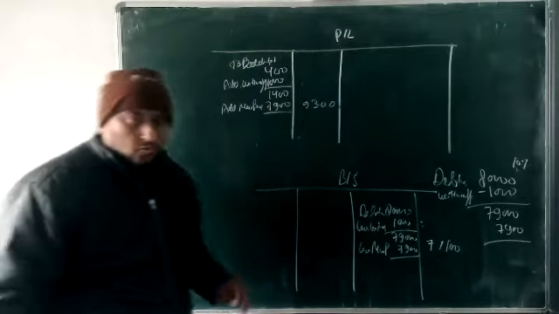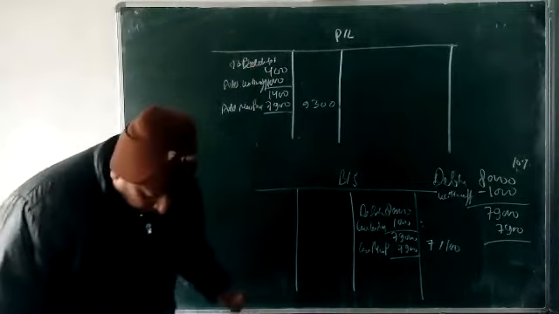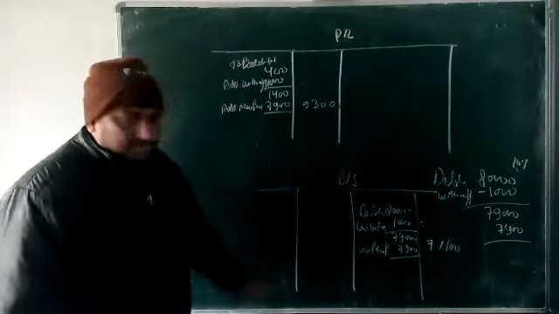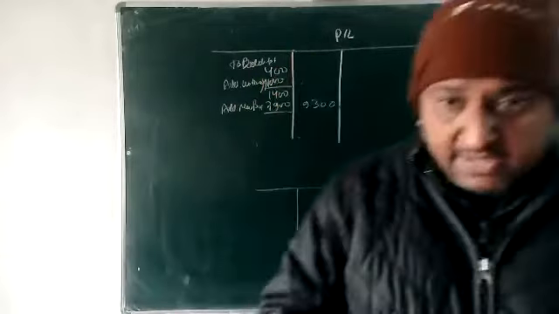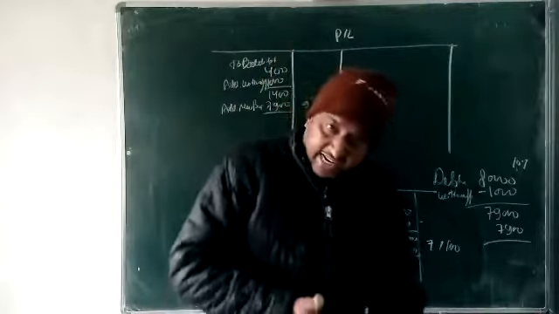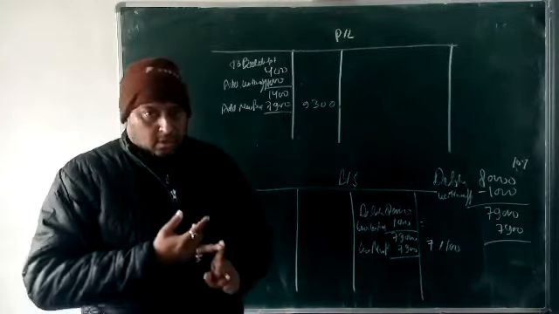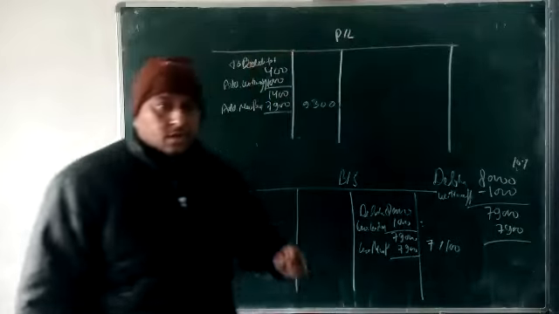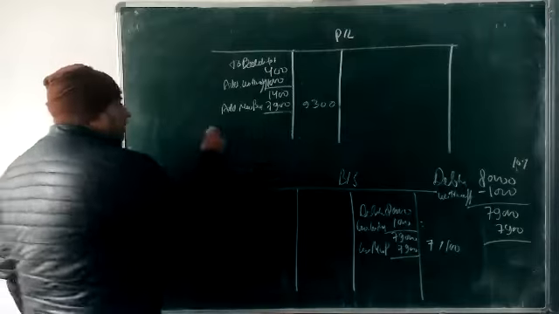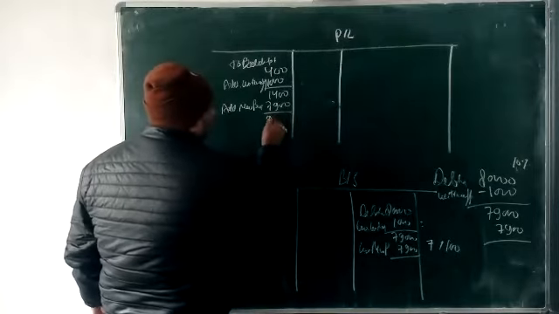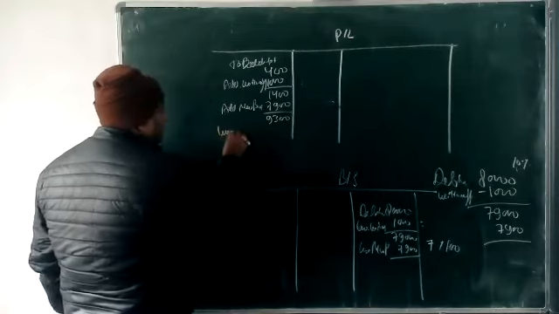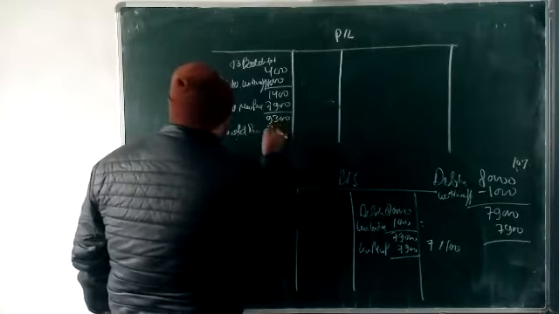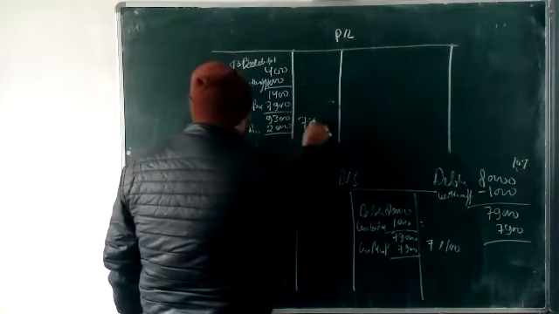Okay, clear? Now, one more thing I am going to add. If old provision is given, everything is on the same line. If bad debts, new provision, written off, and old provision are all given, and old provision is also given, then that old provision will be less from here. Less old provision, maybe 2,000. So here 7,300.